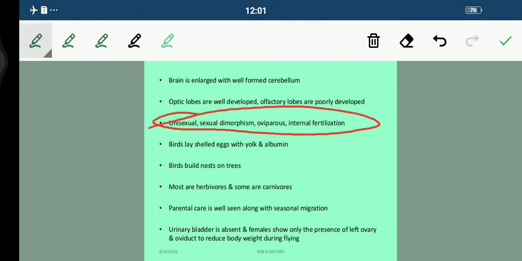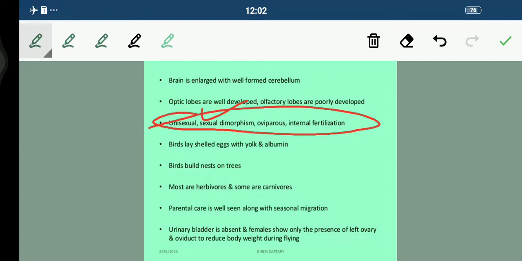I've already explained what unisexual is. So they are not bisexual. Bisexual means both the female and male gametes are in one organism. So here the sexes are separate. That is why they show sexual dimorphism. Oviparous means they lay eggs. And the fertilization is internal only.